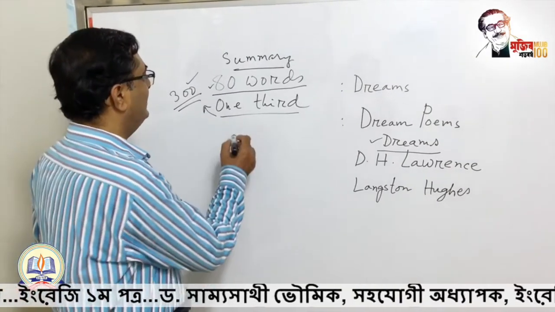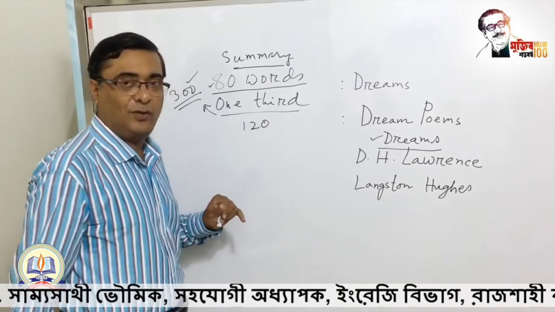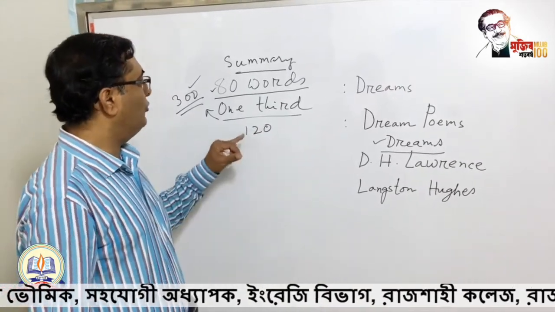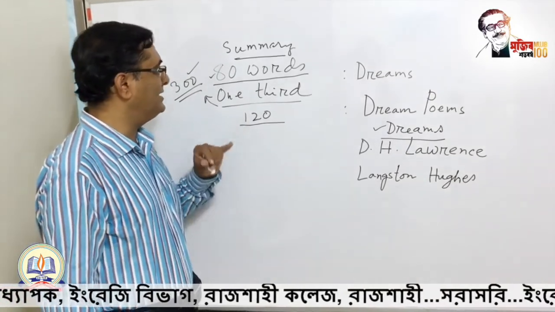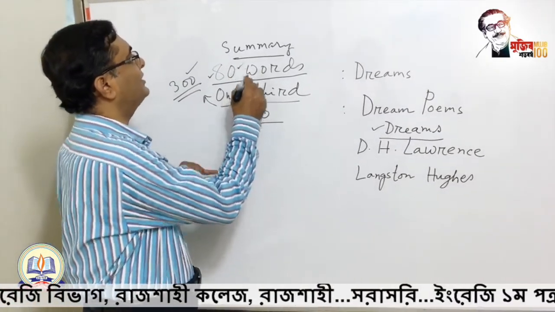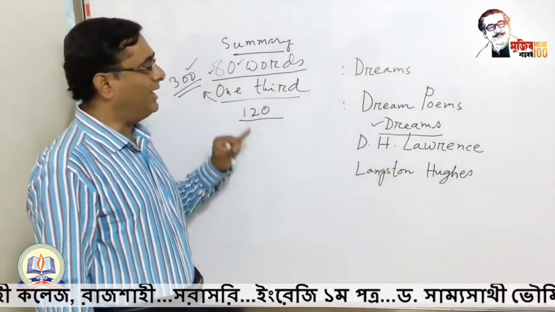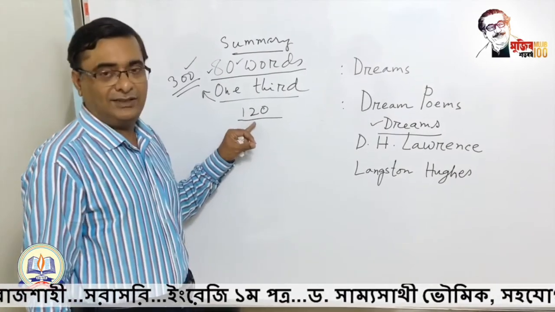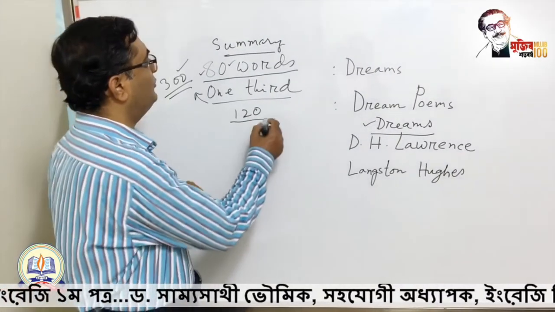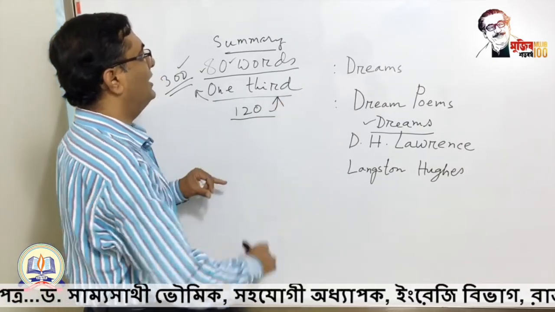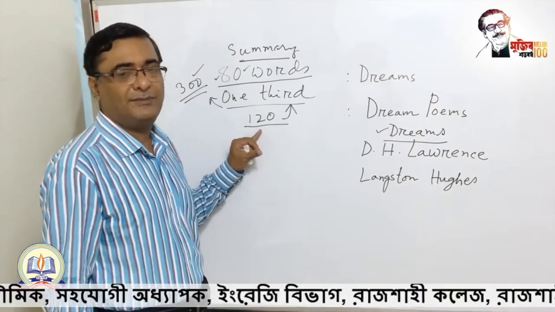On the other hand, if the number of words in a passage is 120, for example, and you write the summary within around 80 words, then it's not fair, it's unfair. What will you do? In this case, you have to follow the 1/3 style, that means around 40 words, or you can write the summary in 50 words, something like that.